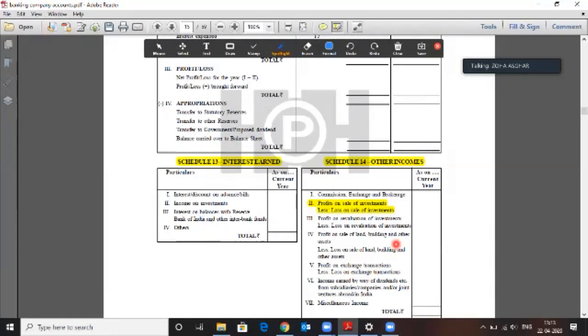Exchange transactions can be in the form of, for example, foreign currency. If you are exchanging with a currency that has a higher value than the Indian rupee, for example the dollar, for $1 we have to give, let's say, 67 Indian rupees. So in that case, it will be a loss on exchange. We will lose money, because we will get a lesser number of dollars in exchange for a large number of rupees.